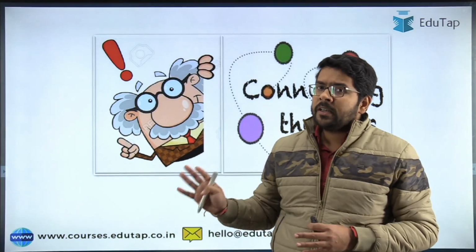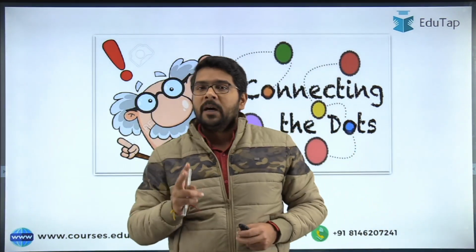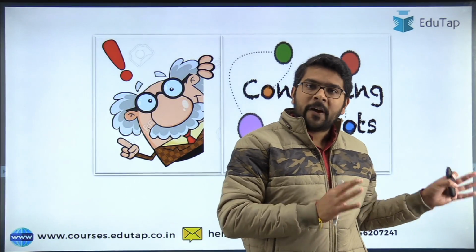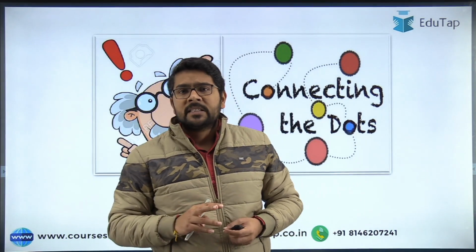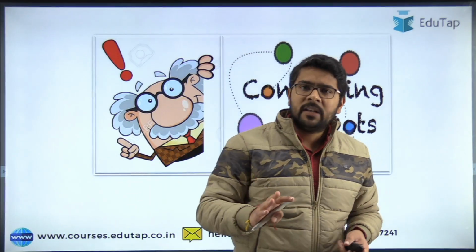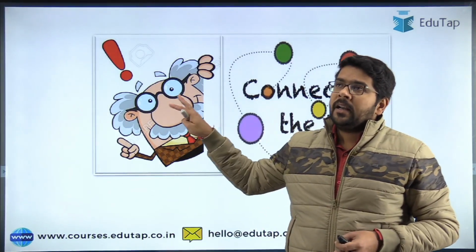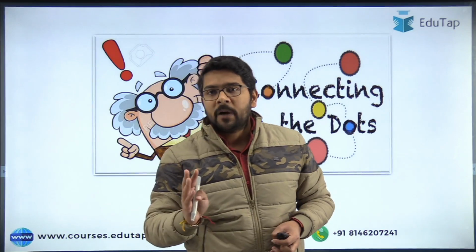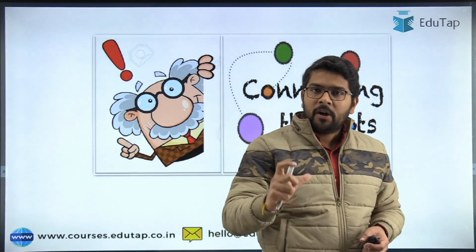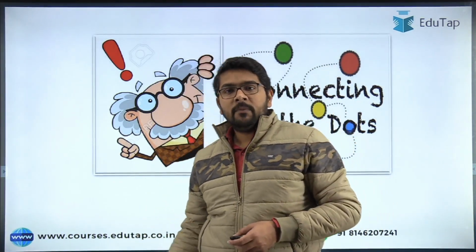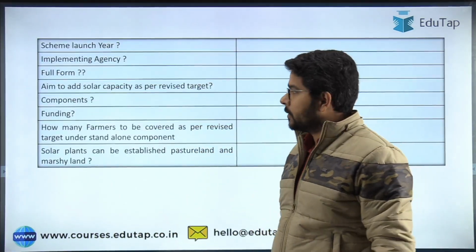Then we have talked about the components under this scheme. There are three components. One deals with the solar power plant and the other two deal with the solar power pumps. The solar power plants of capacity from 500 kilowatt to 2 megawatts will be established on barren as well as agricultural land, marshy land, and one more component was there, pasture land. Under the other two components, solar power pumps of capacity almost 7.5 horsepower will be established. The exceptions I have already told you. So guys, that was all about the scheme. We have also discussed the funding pattern. Now it's time to revise this scheme through some MCQs.